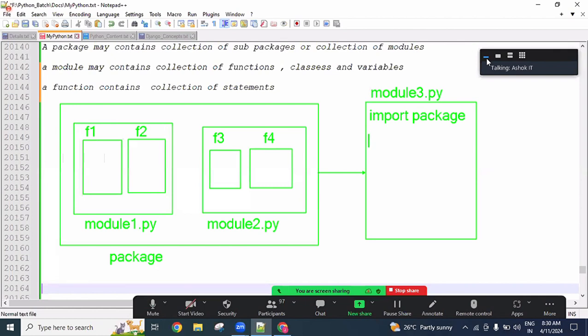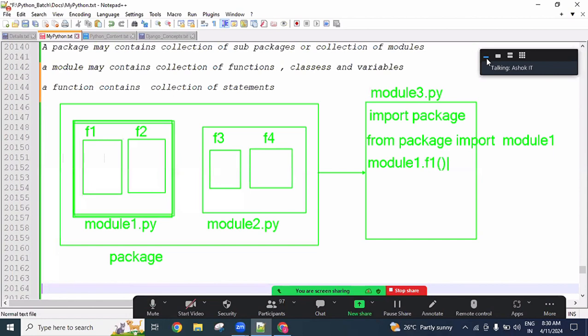Otherwise you can import with another variation: from package import module1. Then from this package, only this particular section only you are importing, from the so-and-so package importing module1. From then onwards, if you want to use module1 related properties, module1.f1 we can use, module1.f2 we can use. But module2 related properties we are unable to use.